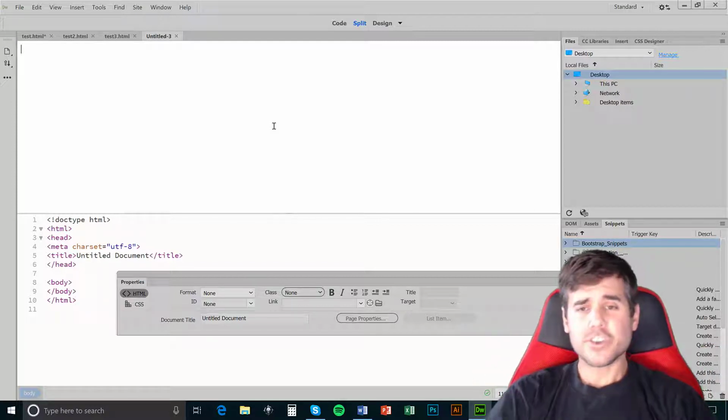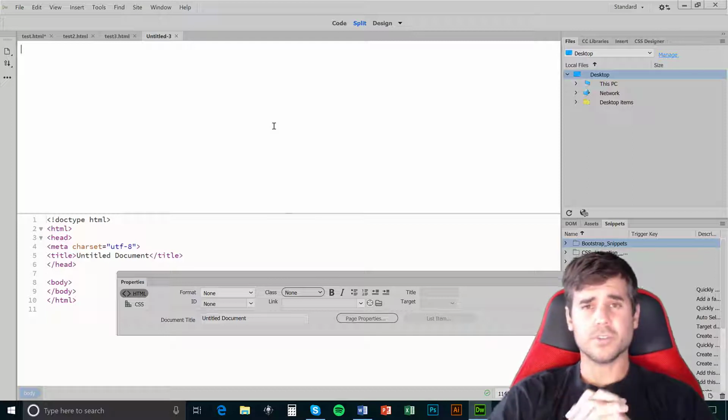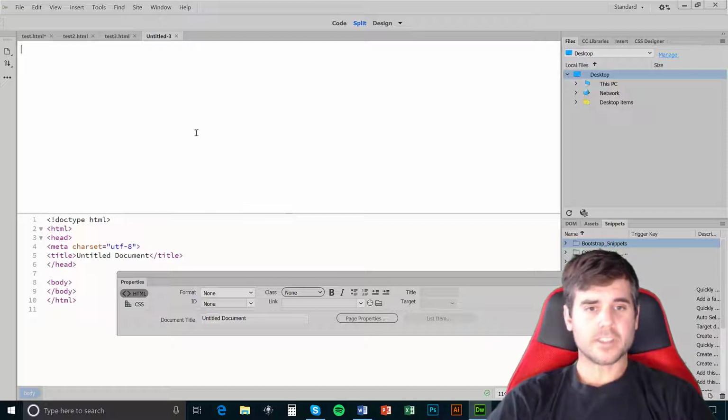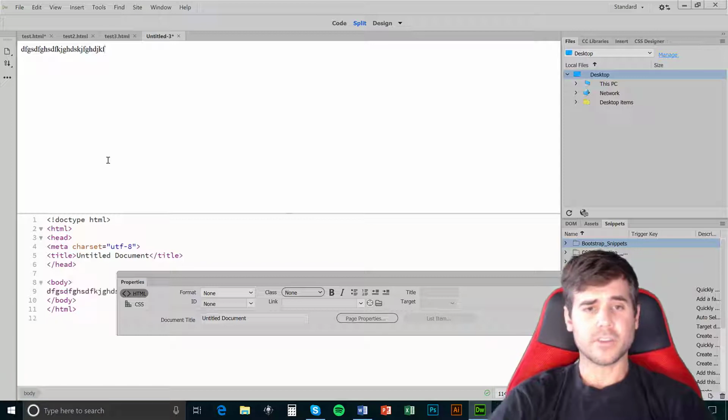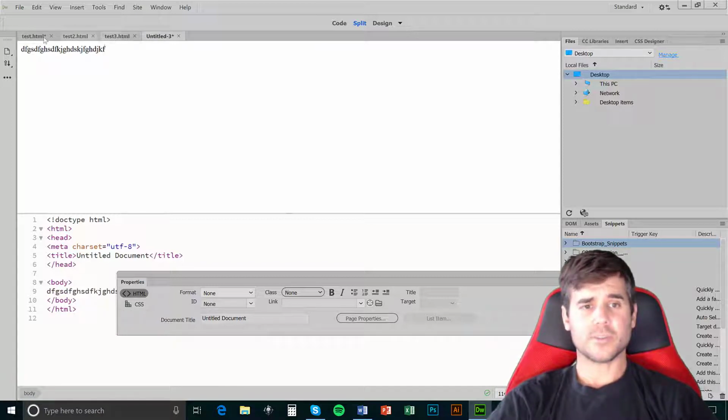So I'm just going to show you a few different ways that you can do this. I'm not going to actually type anything on my screen because I've already done it 3 different times. I'm going to show you 3 different example sites and what they look like, and then I'll show you what they look like on my mobile device. You can see I just have a basic page open here. That's all I've created. So I've created 3 sites, test 1, test 2, and test 3.